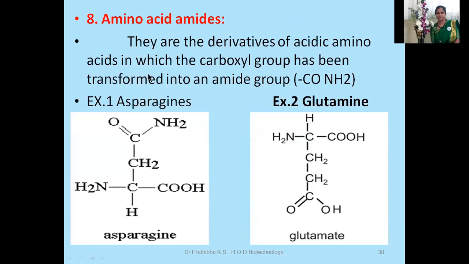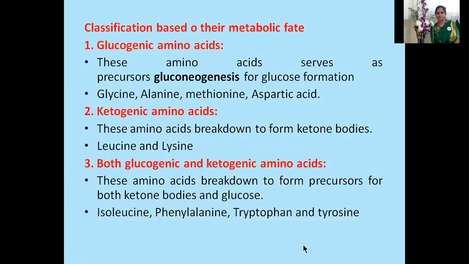The last one is amino acid amides. They are the derivatives of acidic amino acids in which the carboxyl group has been transformed into an amide group, that is CONH2. Examples are asparagine and glutamine.